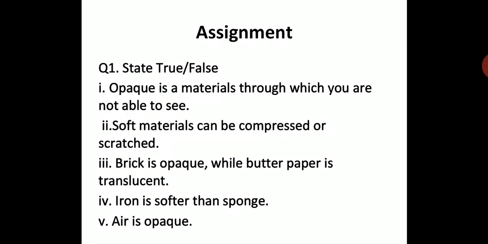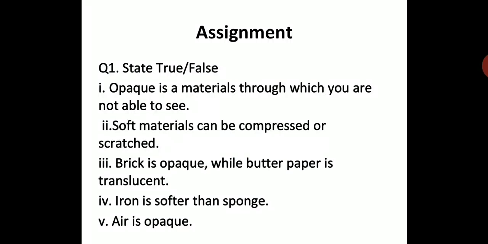First one, opaque is a material through which you are not able to see. You just have to take down the statement and write true or false. Then the next statement you are going to take: soft materials can be compressed or scratched. You have to write true or false. Brick is opaque while butter paper is translucent.